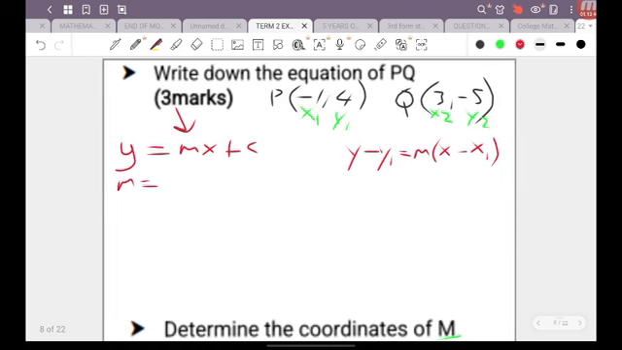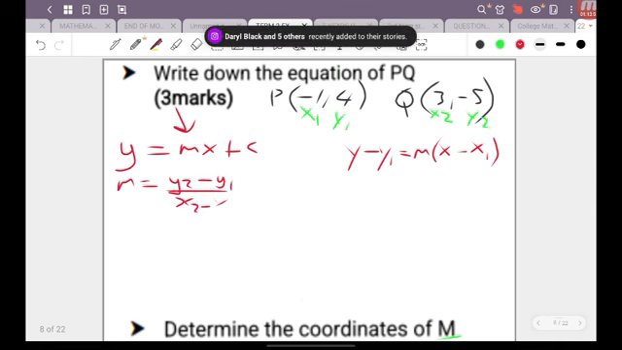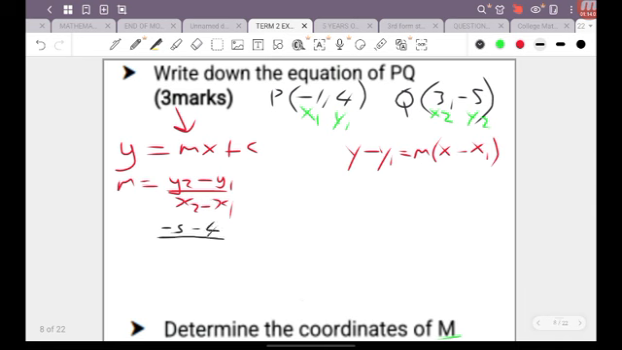The gradient of a line when you have the coordinate values is the formula y2 minus y1 over x2 minus x1. All right, x2 minus x1. So labeling the points already, we can see that y2 is negative 5 minus y1 is 4, and that's going to be x2, which is 3 minus x1, which is negative 1. So when we work that out, you'll find that we get negative 9 over 4 as our gradient.